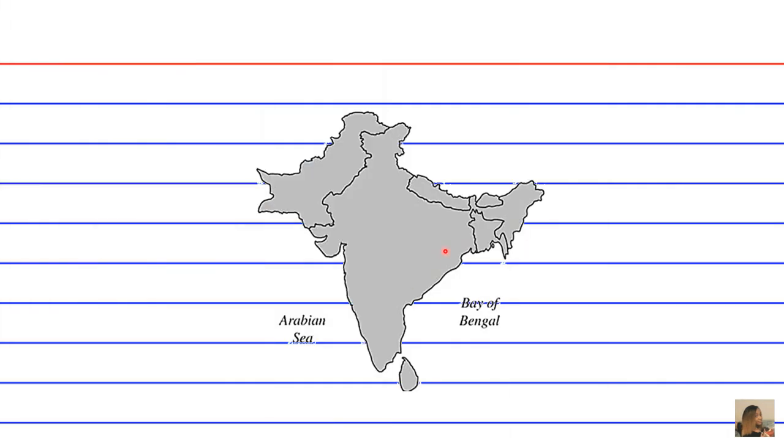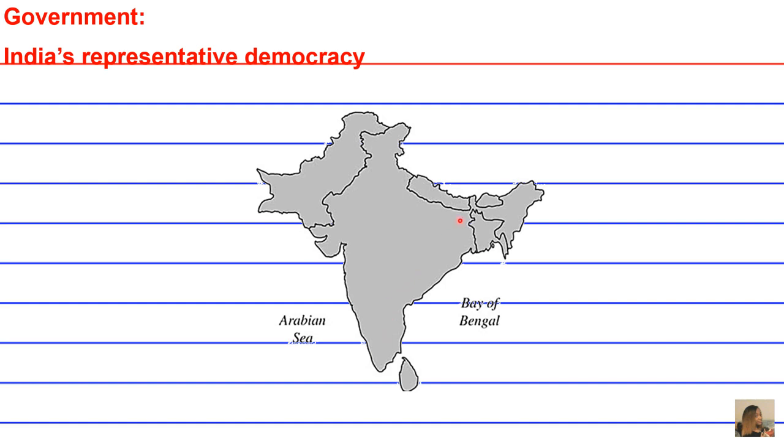A 12th unifying force in this South Asian region is going to be the government. Specifically, we'll use India as the example here. So India's representative democracy is going to be an added feature or an added centripetal force that serves to unify rather than divide the people of the region. Okay, all right.